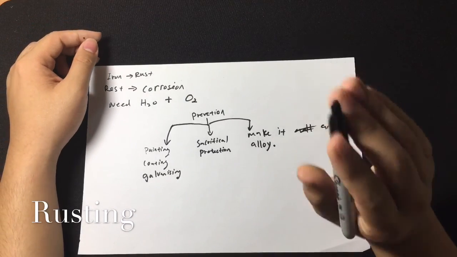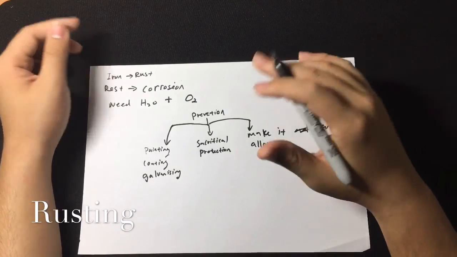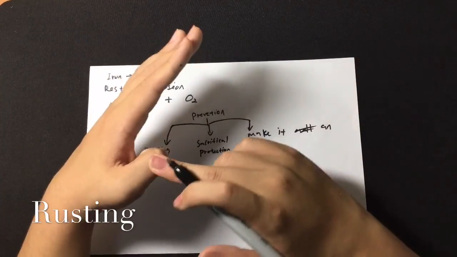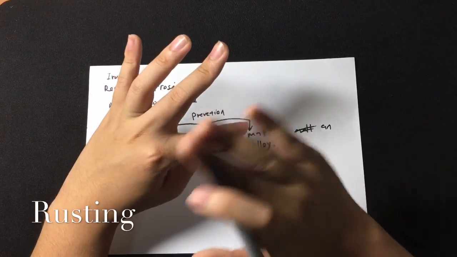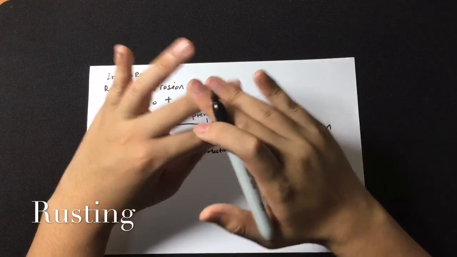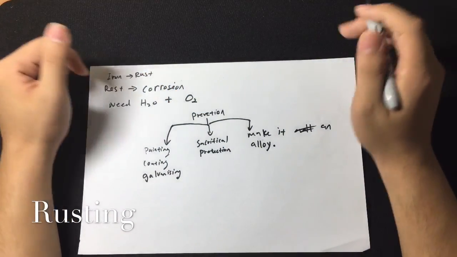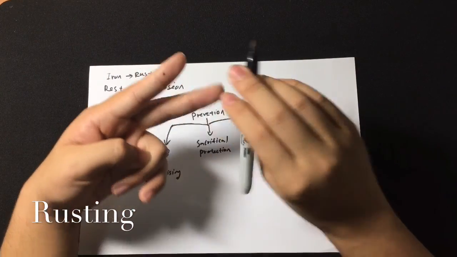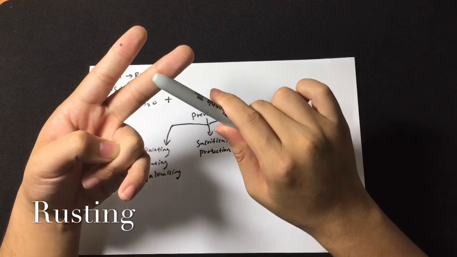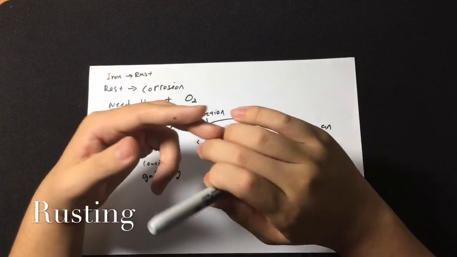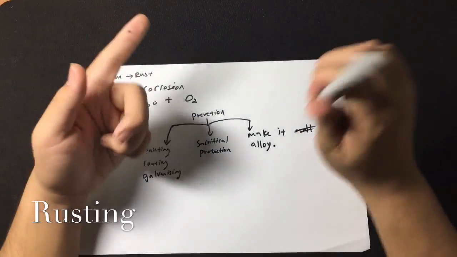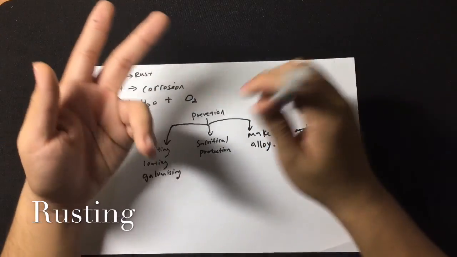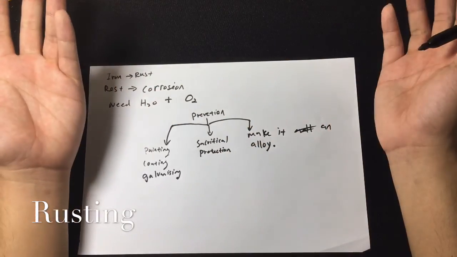So remember, only iron rusts. The rest we use the word corrode. Other metals corrode, sodium corrodes, magnesium corrodes. We do not say magnesium rusts, only iron will rust. And remember, for corrosion to occur, you need two things to be present. The first is water, the second is oxygen. Without these two, this process cannot occur. So with only water, without oxygen, there's no rusting or corrosion. With only oxygen, and no water, it will not happen.